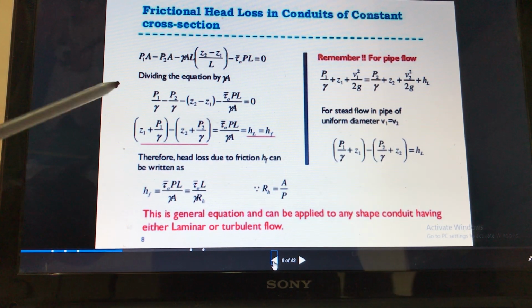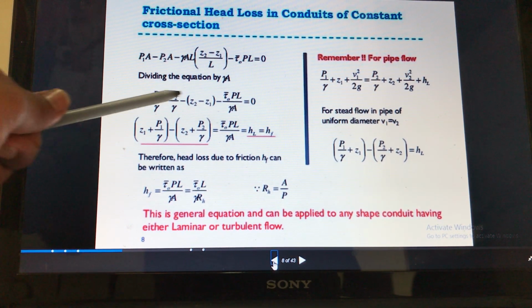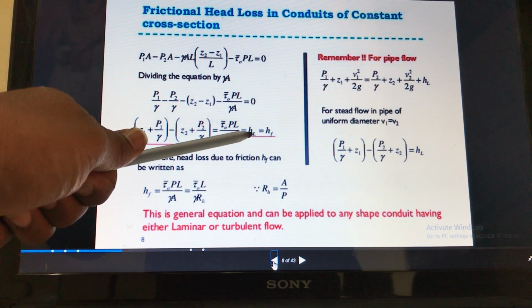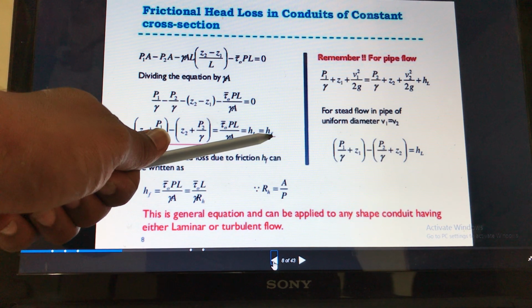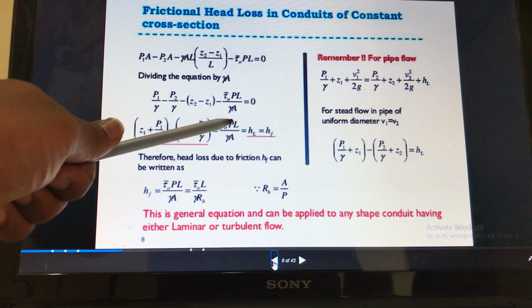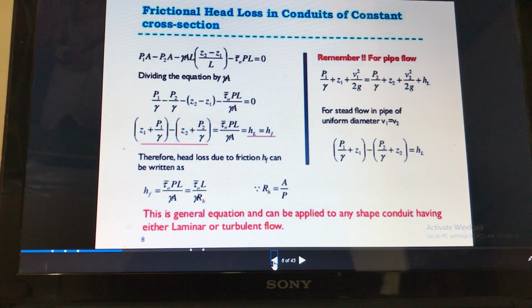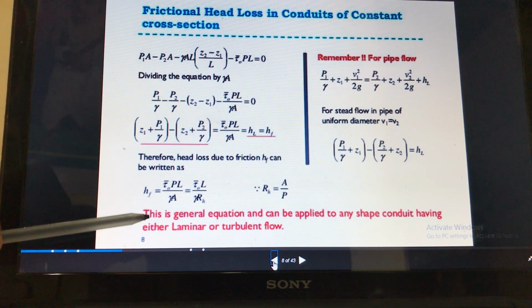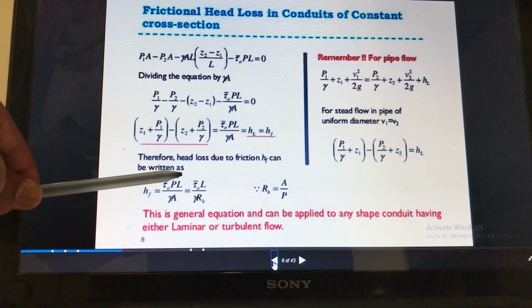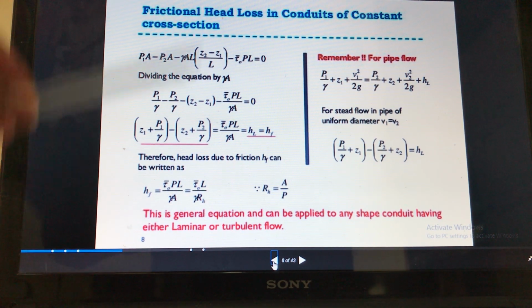Therefore the head loss due to friction HF can be written as HF is equal to tau into P into L divided by gamma into area.